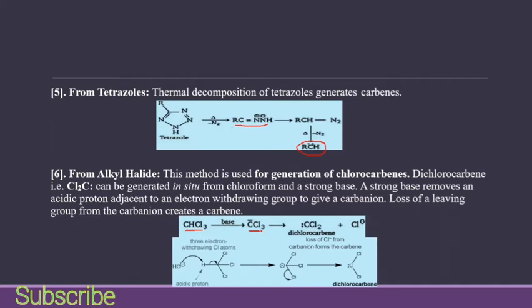Okay, and then this carbanion loses our leaving group. One chloride will leave from this position, then we have 2 chlorine atoms attached to the carbon with 2 electrons, and this is dichlorocarbene. In a carbanion we have 3 atoms attached to the carbon. In a carbene we have 2 atoms attached to the carbon, so one leaves the carbanion, and then we have the carbene.